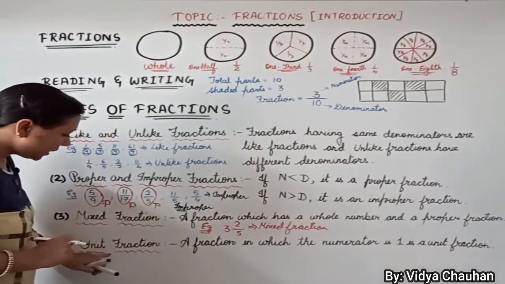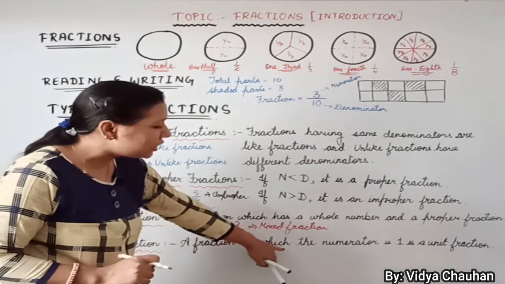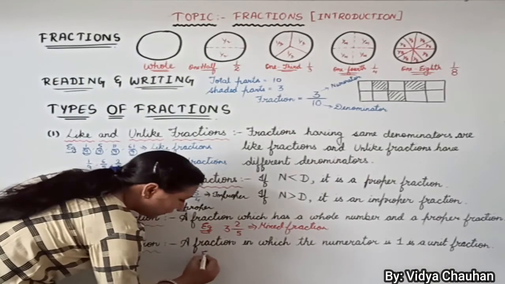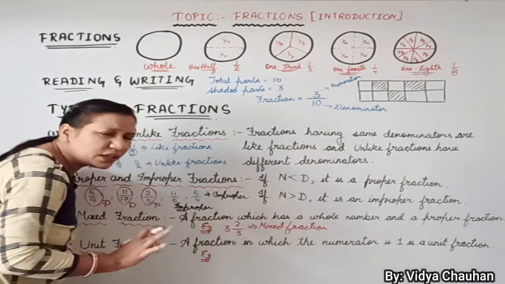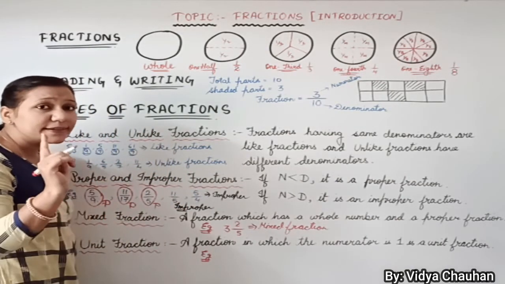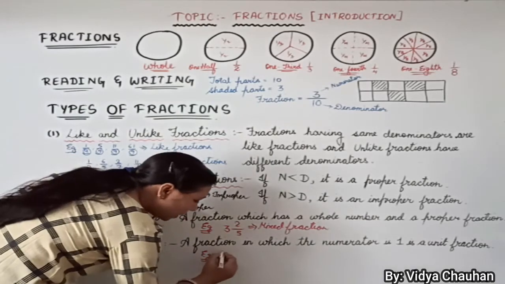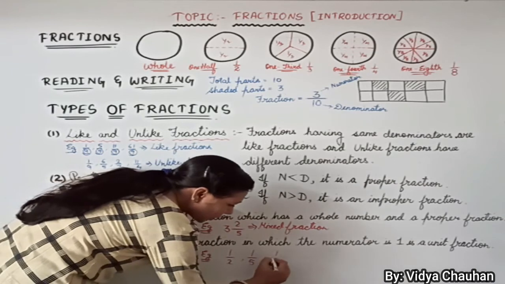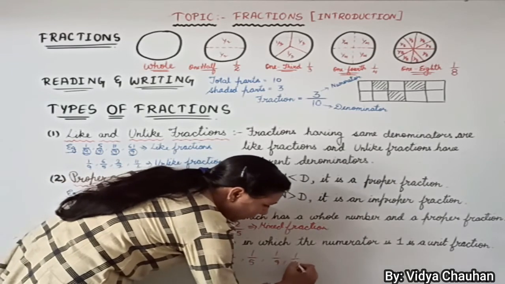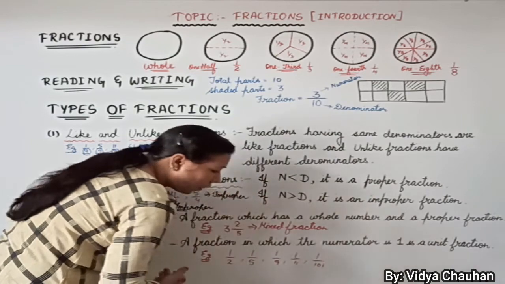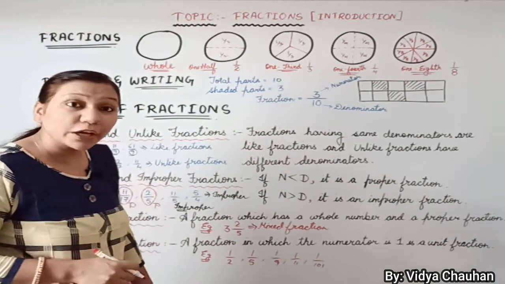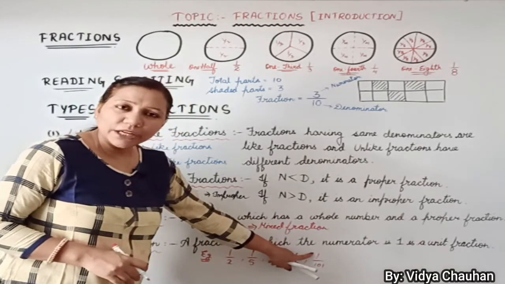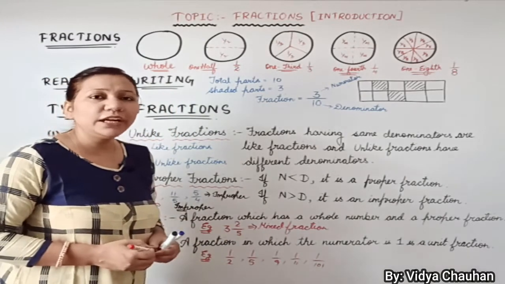Now the last one is our unit fraction, a fraction in which numerator is 1. If there is any fraction given to you in which numerator is 1, whatever the denominator is, but if numerator is 1, then it is categorized as unit fraction. For example, 1 upon 2, 1 upon 5, 1 upon 9, 1 upon 11, 1 upon 101, all these are unit fractions because their numerator is 1.